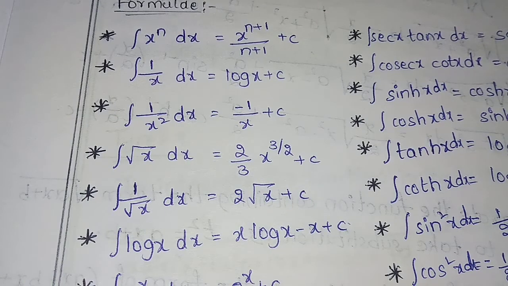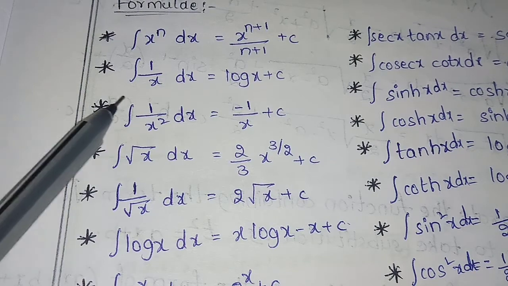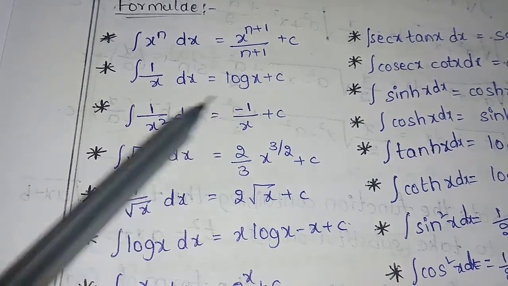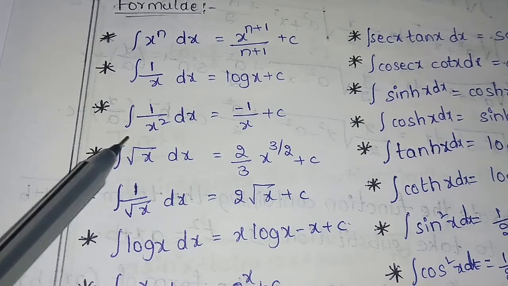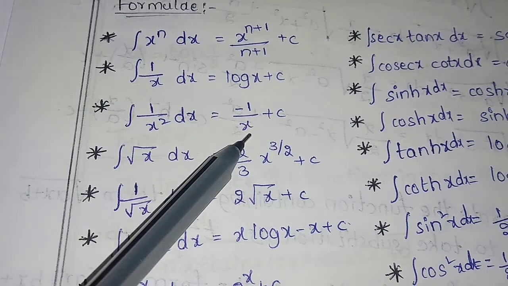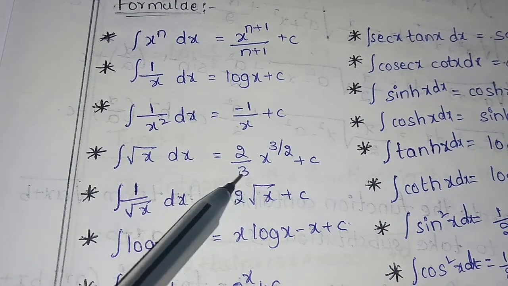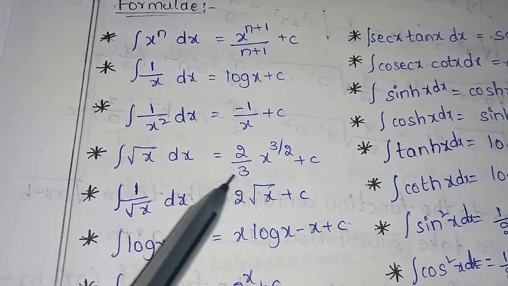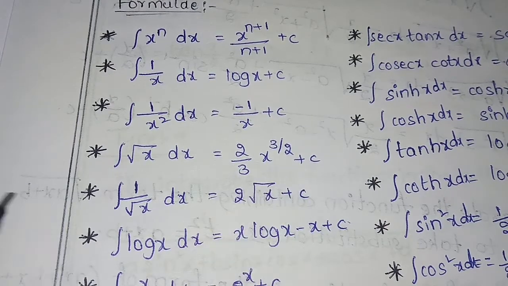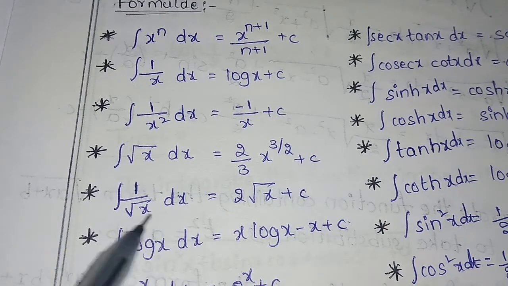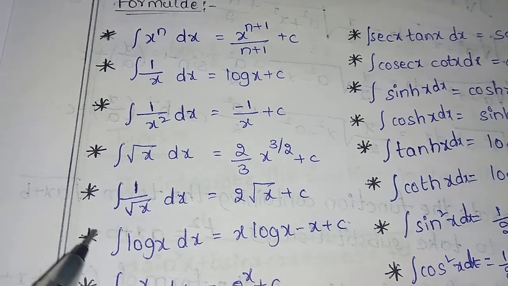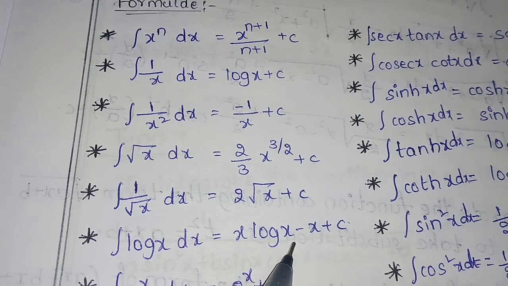First formula: integral x power n dx is equal to x power n plus 1 by n plus 1 plus c. Integral 1 by x dx is equal to log x plus c. Integral 1 by x square dx is equal to minus 1 by x plus c. Integral root x dx is equal to 2 by 3 x power 3 by 2 plus c, the reciprocal here. Integral 1 by root x dx is equal to 2 root x plus c. Integral log x dx is equal to x log x minus x plus c.